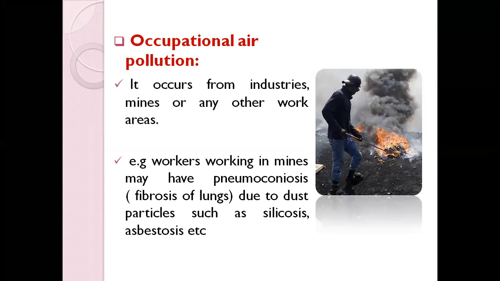Then the third is occupational air pollution. Whenever we say occupational, it means it is related to the work setting where the individual works. Especially it has been seen in some industries like the cement industry and the mining industry. These industries produce a very large amount of air pollution. For example, the workers working in the mines might have pneumoconiosis, which means fibrosis of the lungs.